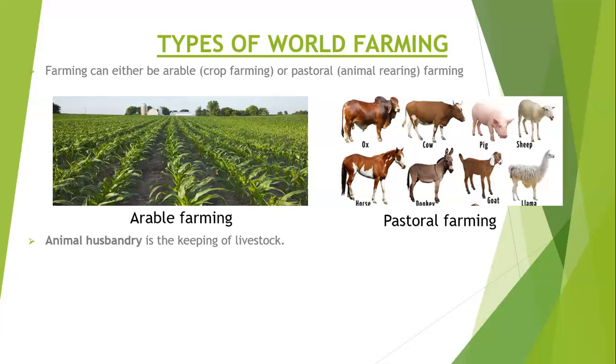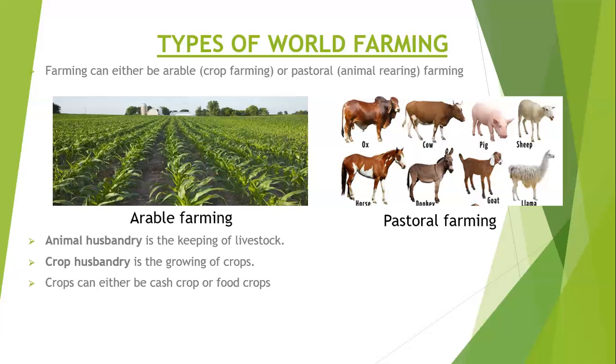Now, we also have what we call crop husbandry. Crop husbandry is simply the growing of crops. Now, crops can either be cash crops or food crops. Just the word itself, cash crop, should make you understand that these are crops which are grown specifically for the purpose of making money. So these are crops such that when you sell them, you are able to make more money.